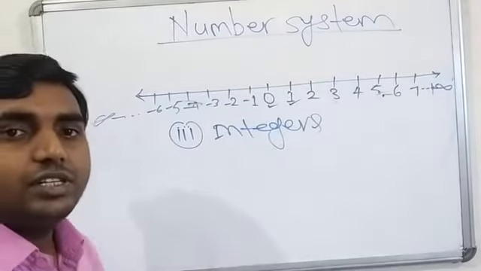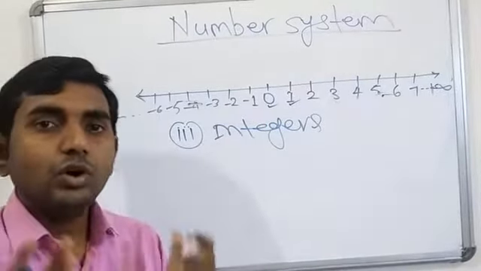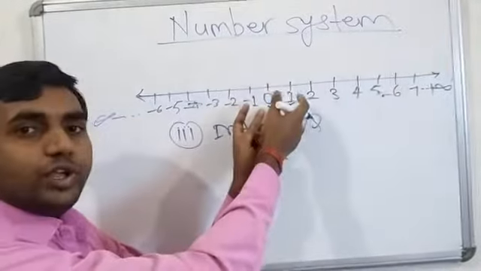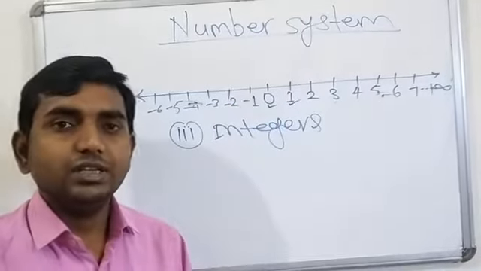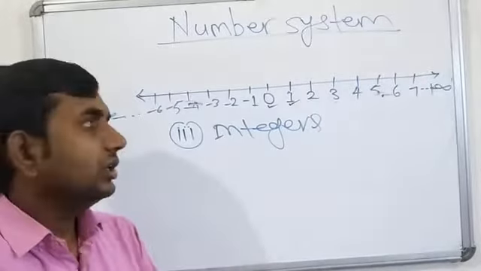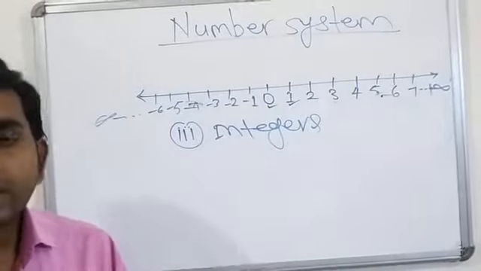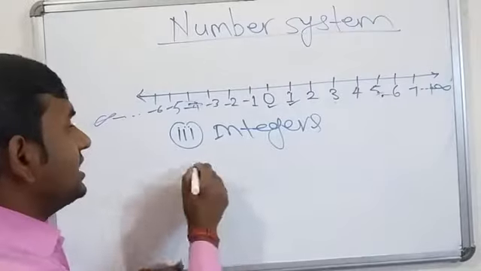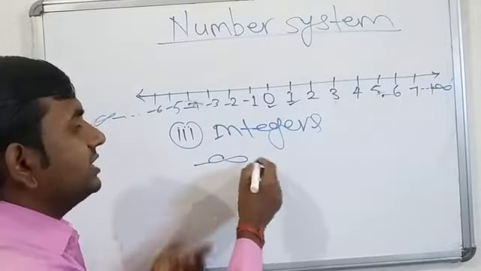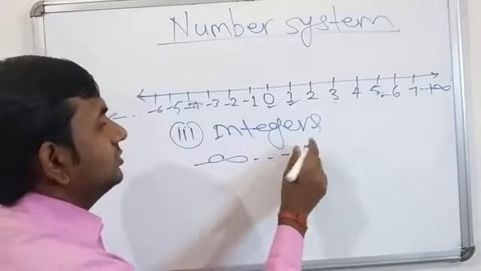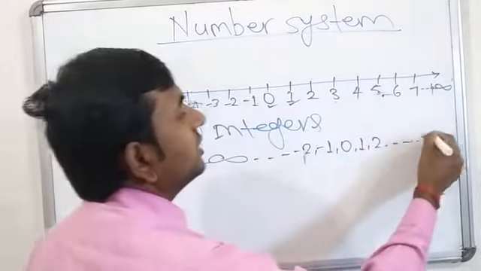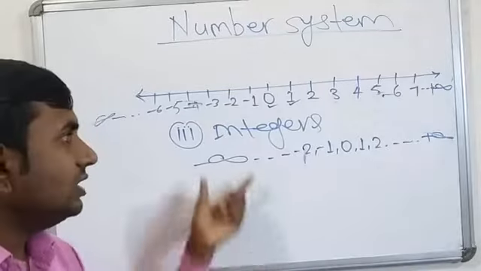Now what are integers? A set of all positive numbers and all negative numbers including 0 is called integers. So integers start from minus infinity, ..., minus 2, minus 1, 0, 1, 2 and so on up to plus infinity. All these numbers are called integers.